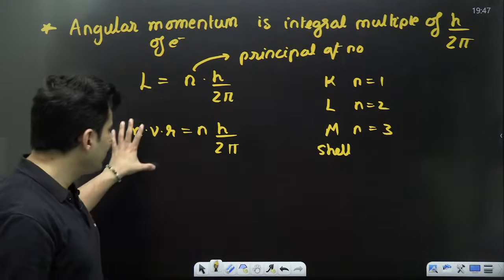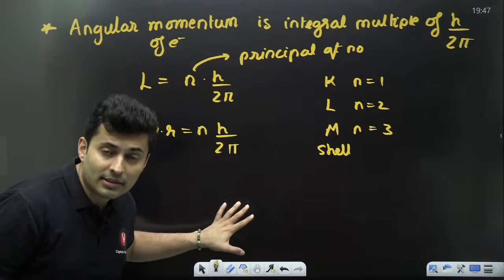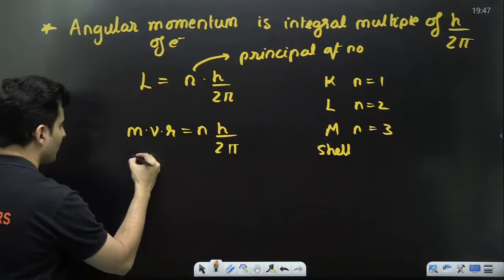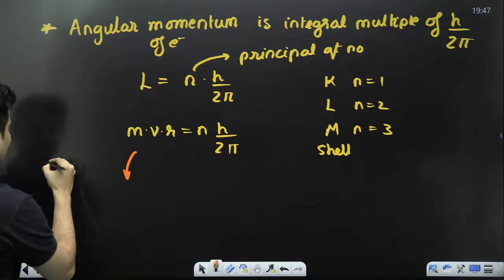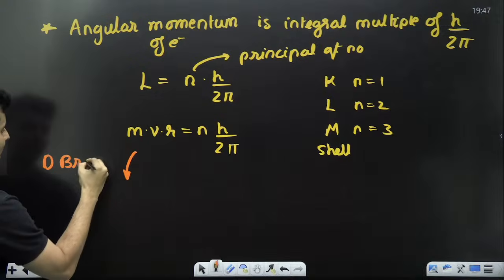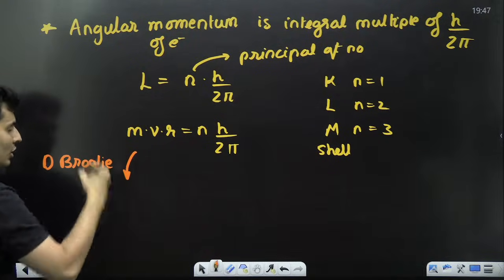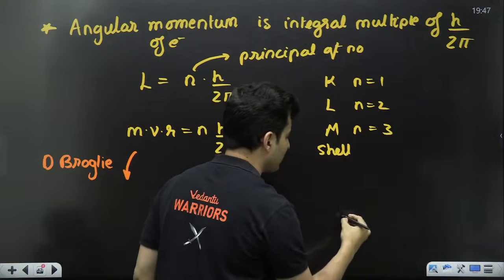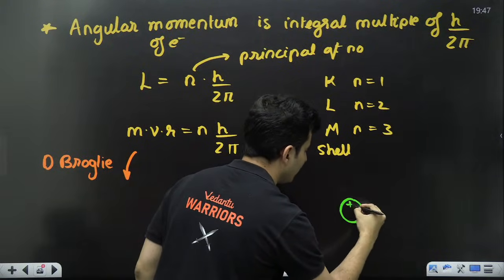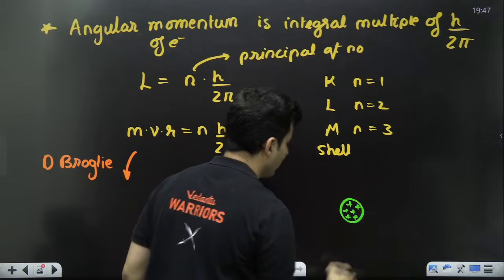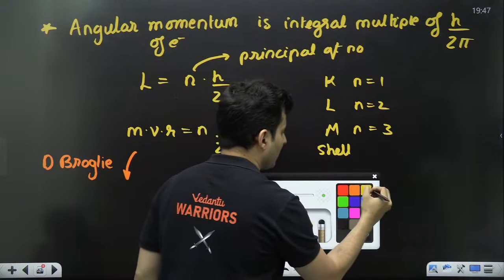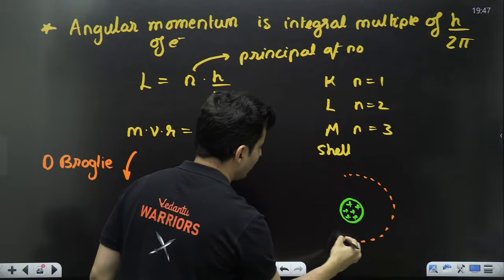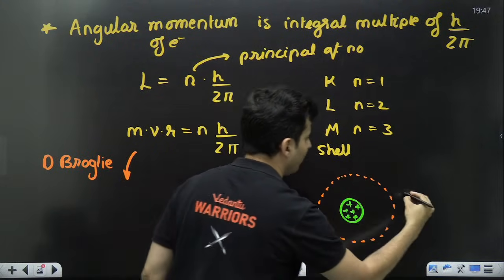In fact, using this with de Broglie, very important result comes out. You get one very interesting thing. And that interesting thing is as follows. Observe this carefully. Here you have the nucleus. And here, let's say the electron is revolving in the orbit.